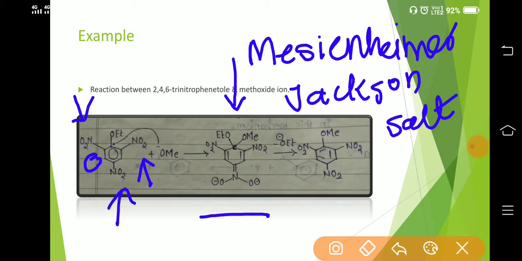Many of its intermediates can be isolated. Then in the last step, removal of this leaving group leads to the generation of the nucleophilic substitution product.